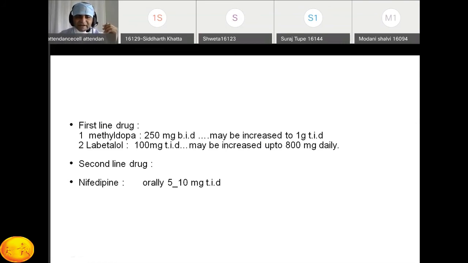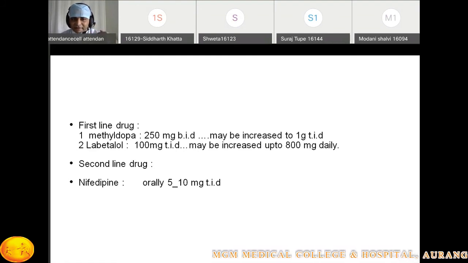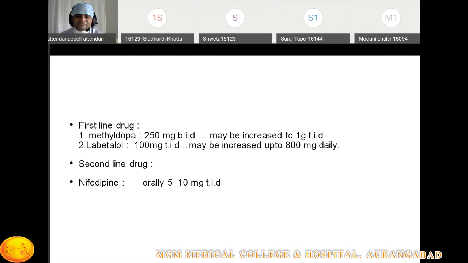Okay, so the second line drug is the nifedipine. Oral dose is 5 to 10 milligram TDS starting dose as an antihypertensive. Nifedipine is a calcium channel blocker. What are the important side effects? Headache, hypotension, vomiting. Okay, so this can be a common question in the exam.